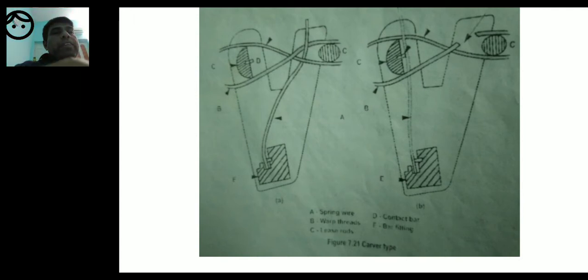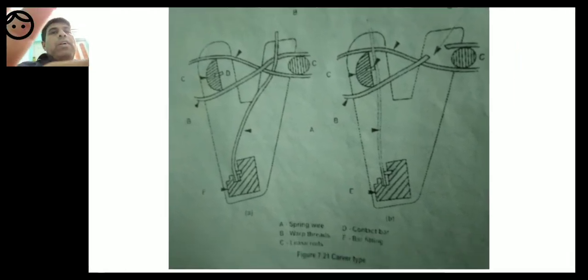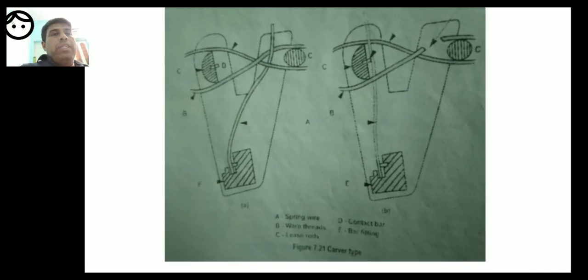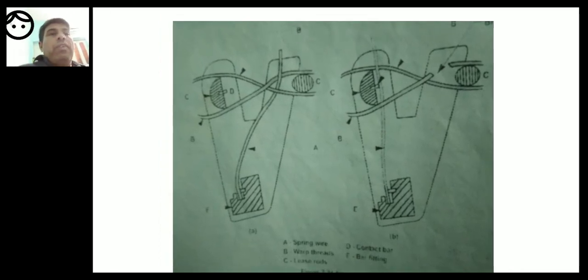Very simple mechanism. So there are two diagrams, one in the presence and one in the absence. The left side diagram is about when the warp runs and there is no breakage of warp, in the presence of warp.